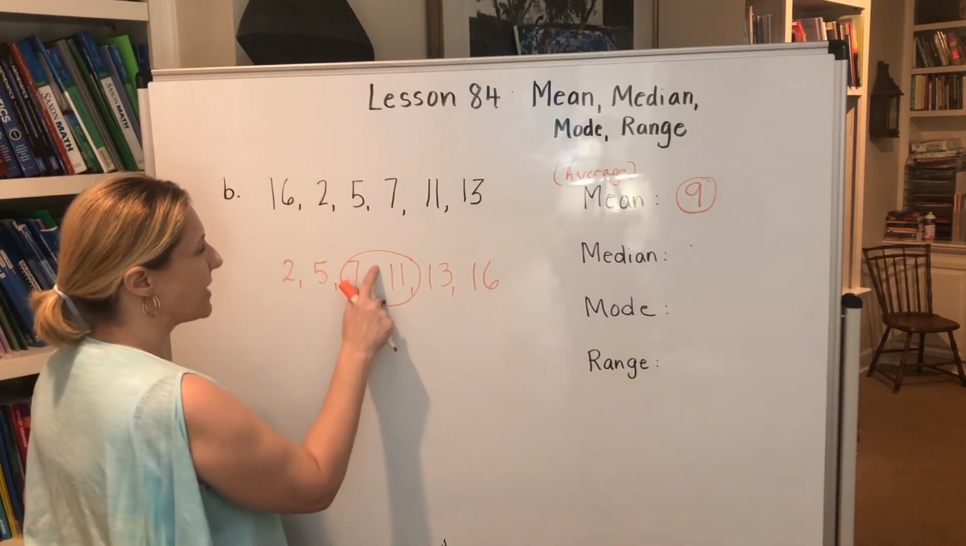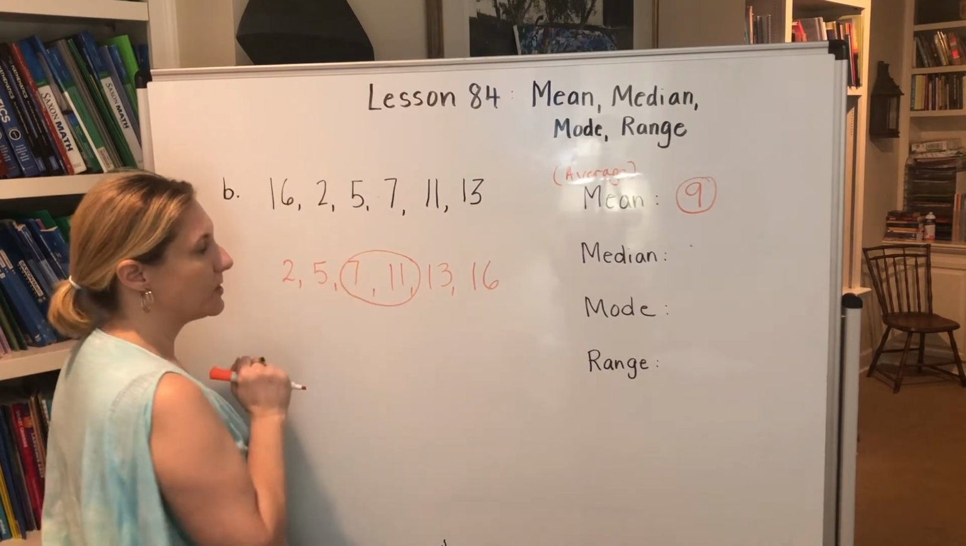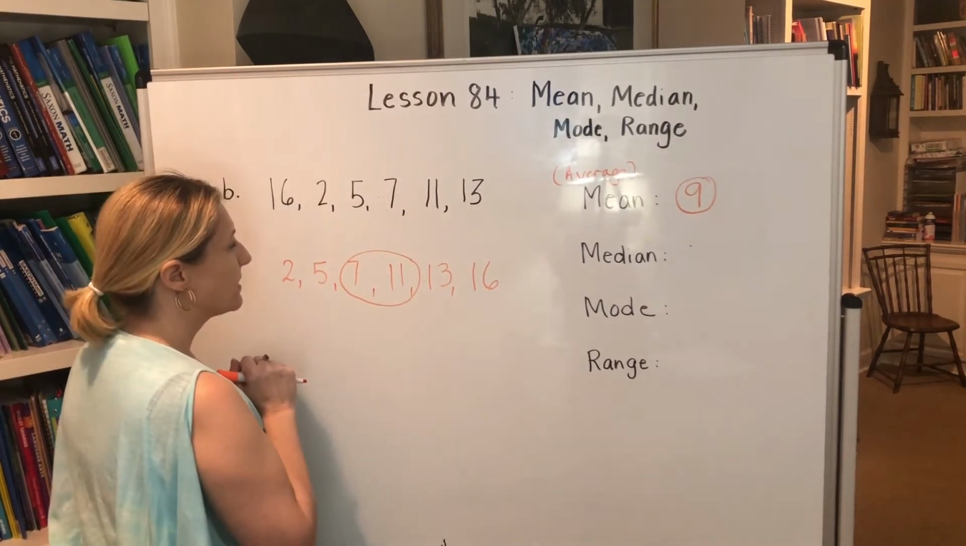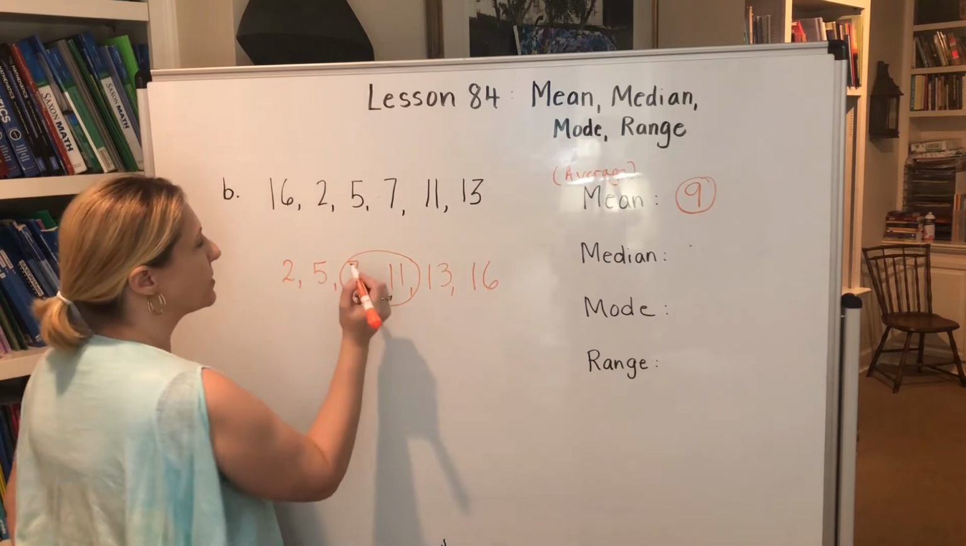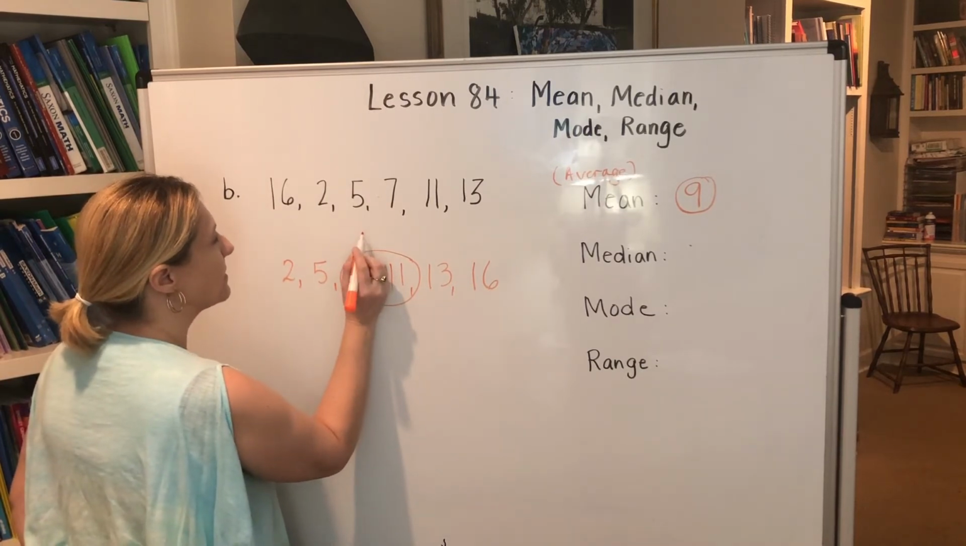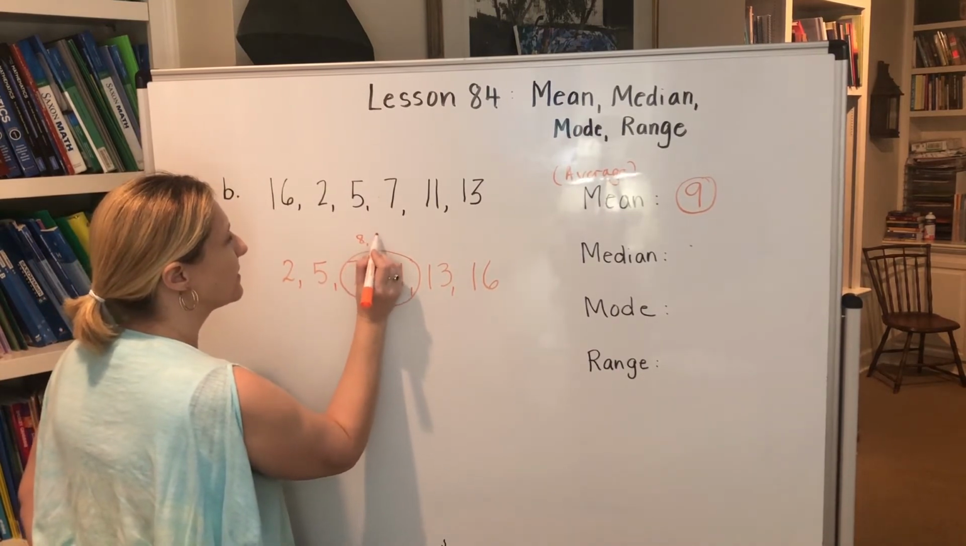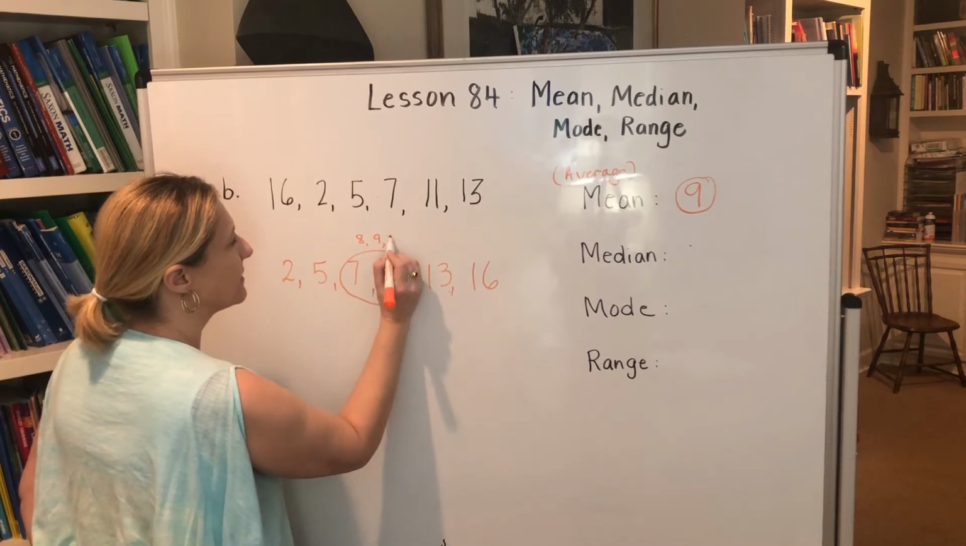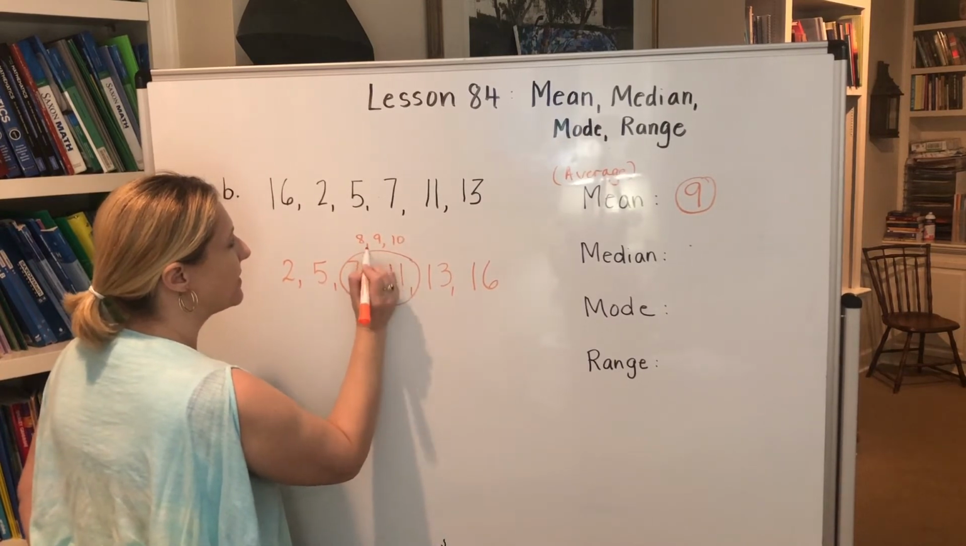Okay, so how do we find the number that's in the middle between 7 and 11? Well, let's write the numbers that are between 7 and 11. We have 8, 9, and 10.